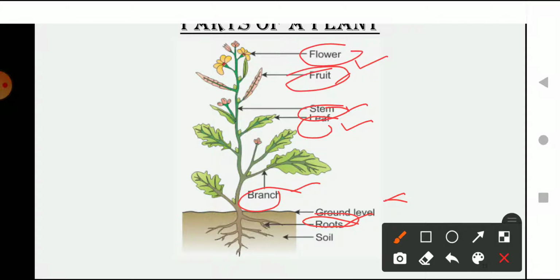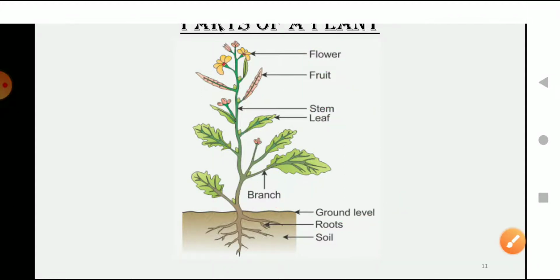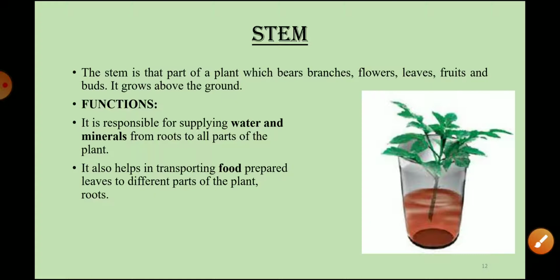We are going to discuss every part in the chapter so that you all understand the parts of a plant and what their functions are. We are also going to discuss the functions. The first thing that we are going to start with is the stem. Okay, so let's see what is stem.